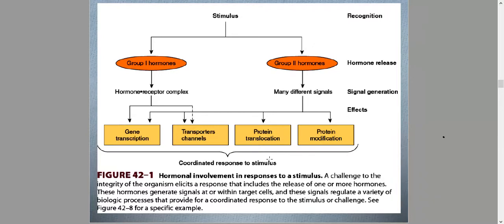The hormone receptor complex, once produced when the hormone traverses the plasma membrane, finds its receptor in the cytoplasm or in the nucleus, and the receptor and the hormone molecule bind,